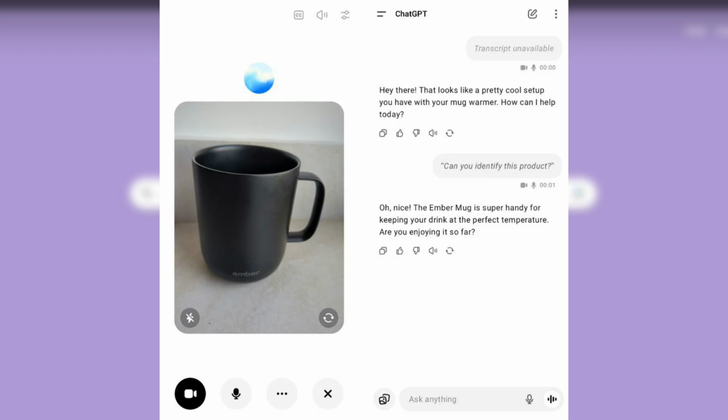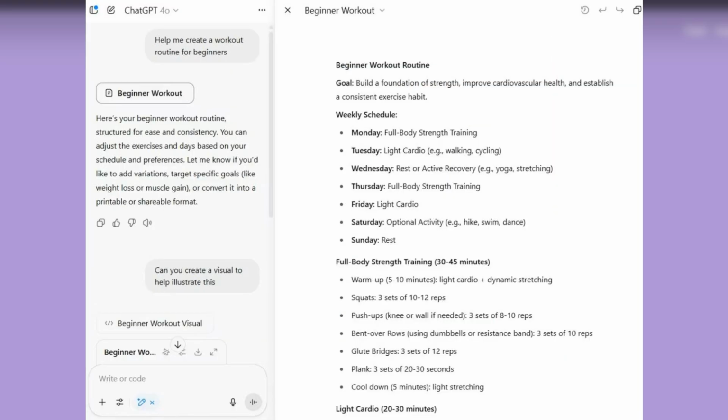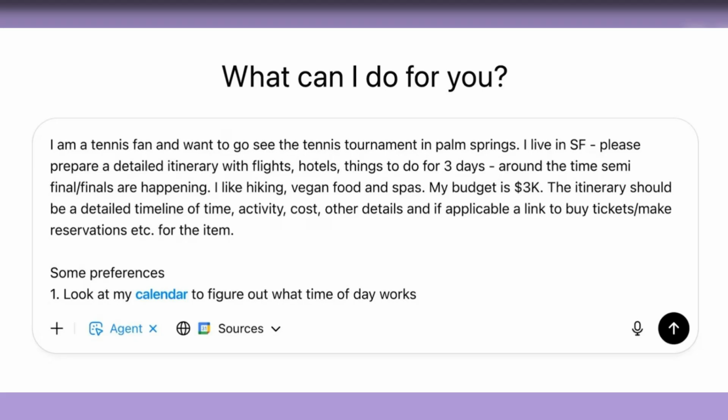ChatGPT is fully multimodal. This means it can respond to audio and image prompts as well as generate audio and images in return. While Perplexity can generate impressive charts with its deep research and labs features, ChatGPT's latest reasoning models are what you need if you're looking for serious analysis. ChatGPT's Canvas feature is great for creative projects. Whether you're writing or coding, Canvas gives you a space to iterate and revise your project. ChatGPT Agent can handle online tasks for you. Whether you're creating spreadsheets, designing slideshows, or just need to order a pizza, ChatGPT Agent can do research and take action.